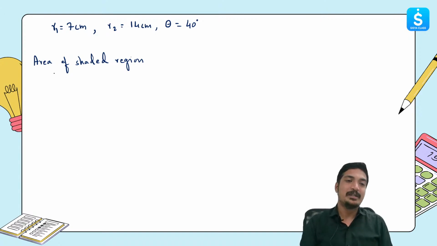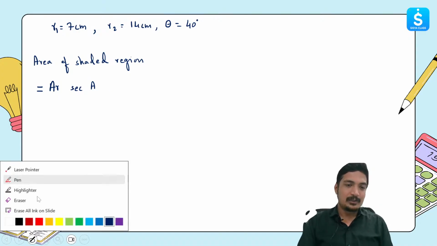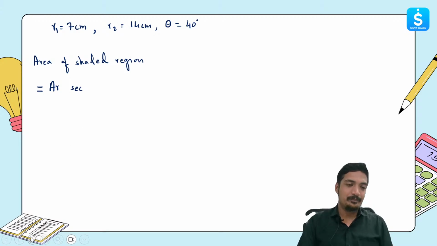So what we'll say, area of the shaded region will be equal to area of sector OAB, minus area of sector OPQ.